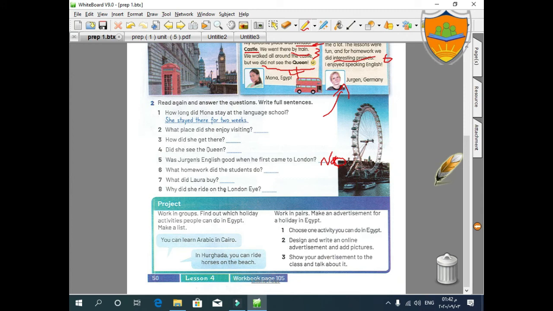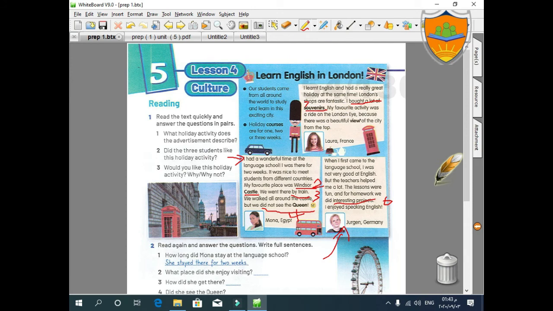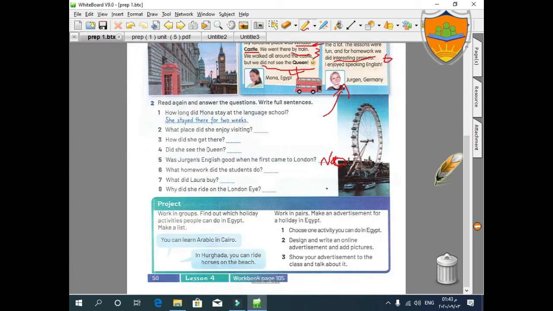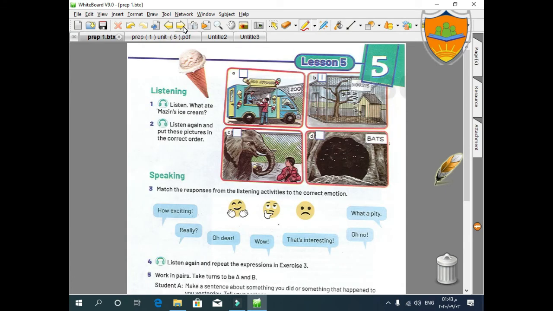Why did she ride on the London Eye? Excellent, excellent. Because there was a beautiful view of the city from the top. And this is number 8, the answer of question 8. Thank you so much. Move to page 51, and this is the last page. Sorry, the last one before the last one. But this is listening, and we didn't have listening now, so move to page 52.